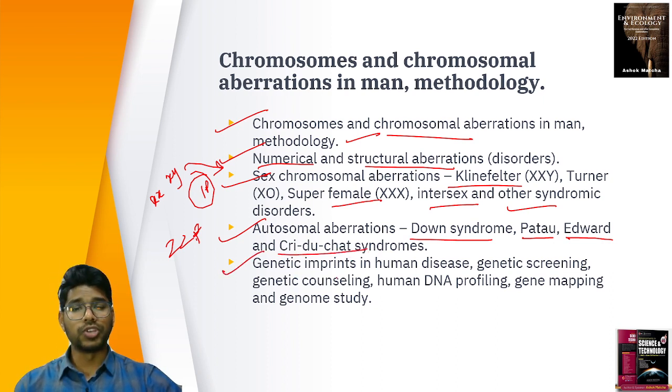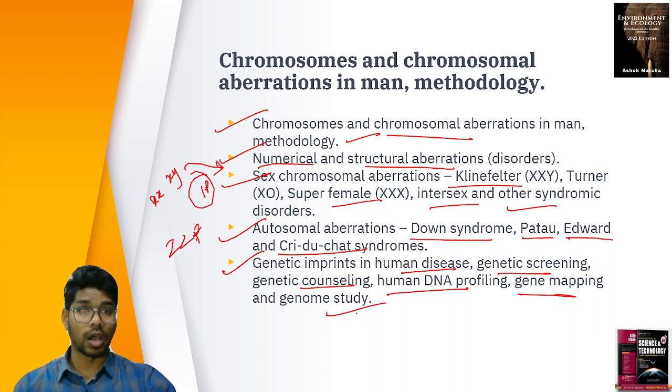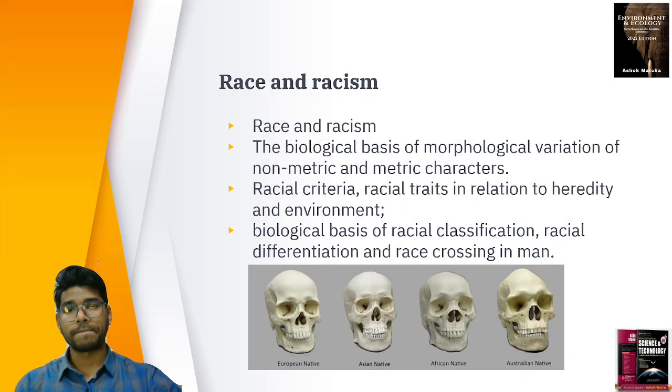And we have genetic imprints in human diseases, genetic screening, genetic counseling, human DNA profiling, gene mapping, and genome study. So genetic imprints in human disease: how genetic mutations cause diseases. How do you screen them? How do you counsel? How do we profile the DNA? How do you sequence the DNA? What gene mapping and genomic studies do we have? Everything is studied.